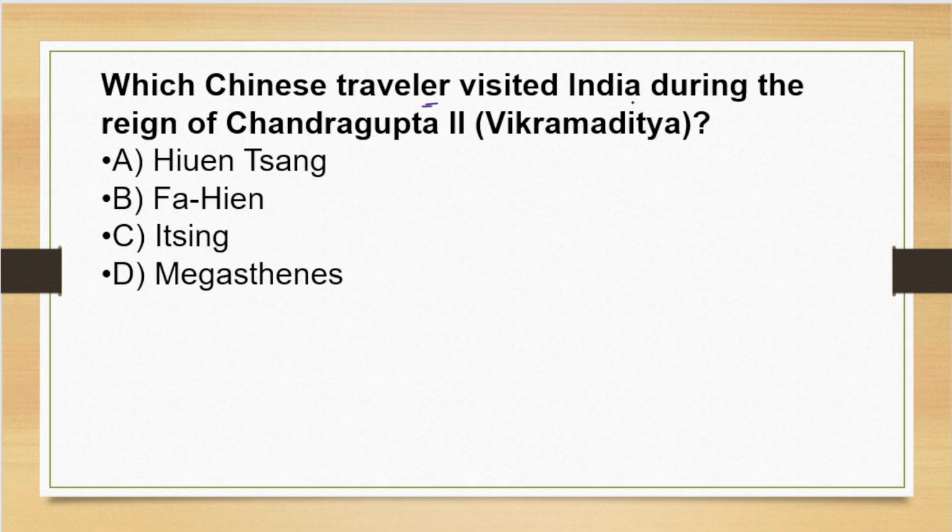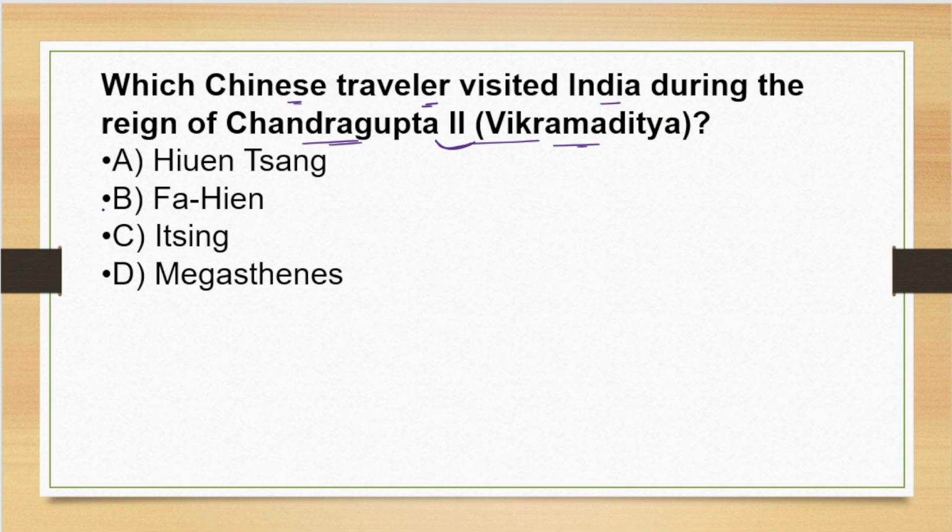which Chinese traveler visited India during the reign of Chandragupta II? He is also called Vikramaditya. Chandragupta II is called Vikramaditya. Now, which Chinese traveler visited at that time? The options here are: option A, Hiuen Tsang; B, Fa-Hien; C, Yijing; or D, Megasthenes.